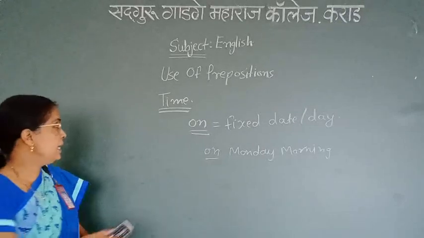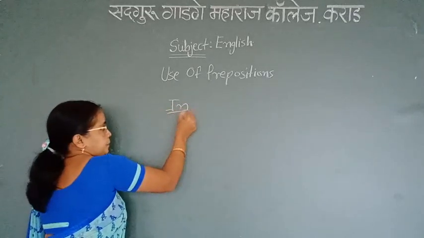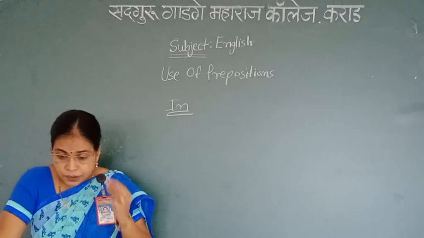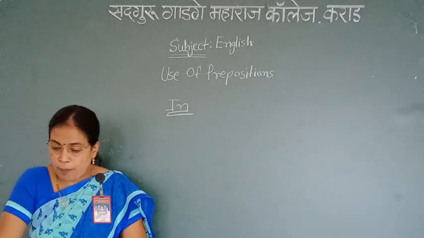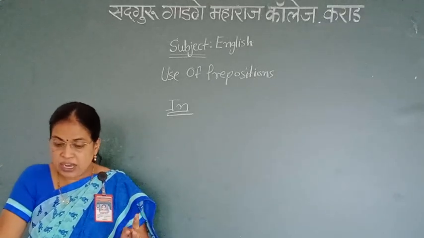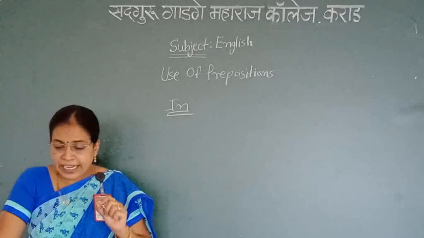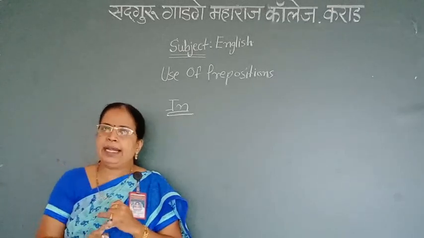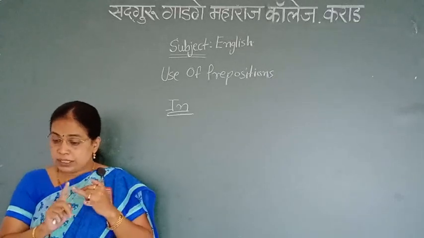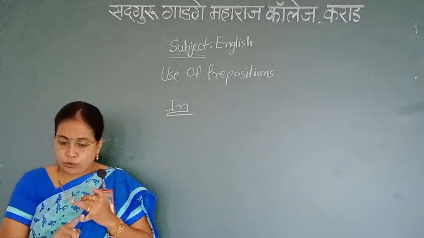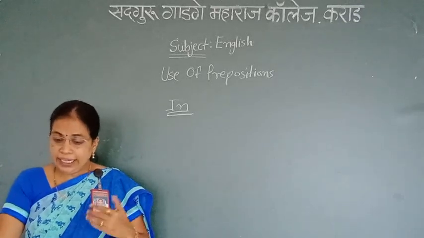Then next preposition of time is in. In generally indicates an indefinite and unspecific time of months, seasons, years, centuries, etc. For example, I will get a holiday in December.